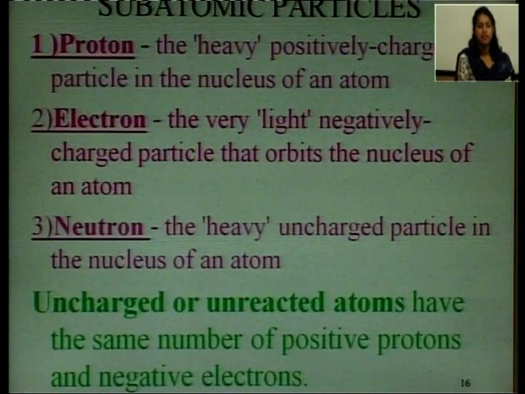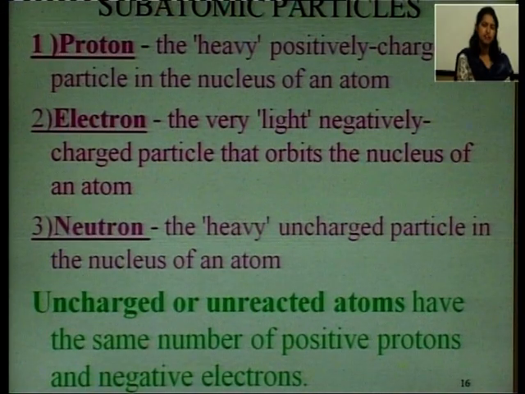What are the subatomic particles of an atom? One particle is proton, you have heard about this, one is electron, third one is neutron. What is a proton? Proton is the heavy, positively charged particle in the nucleus of an atom. Electron is the very light, negatively charged particle that orbits the nucleus of an atom, that means it revolves around the nucleus. So, what is a neutron?